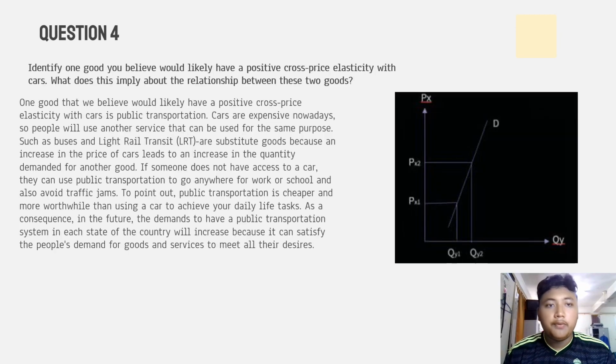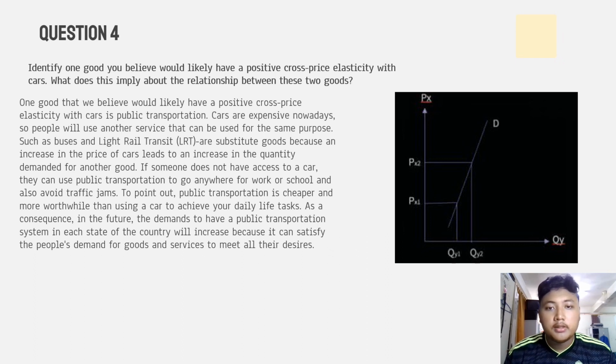So for question 4, identify one good you believe will likely have a positive cross-price elasticity with car. What does this imply about the relationship between these two goods? So the answer is, one good that we believe will likely have a positive cross-price elasticity with car is public transportation. Cars are expensive nowadays, so people will use another service that can be used for the same purpose, such as bus and light rail transit (LRT). They are substitute goods because an increase in the price of cars leads to an increase in the quantity demanded for another good.